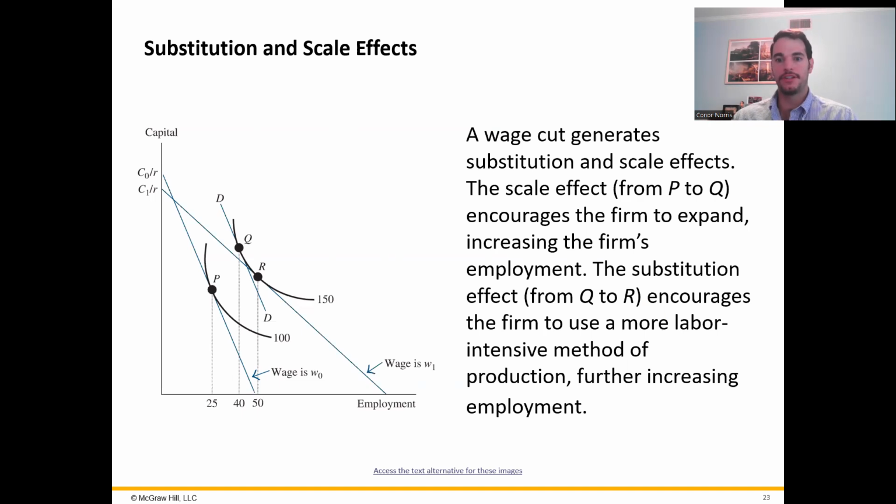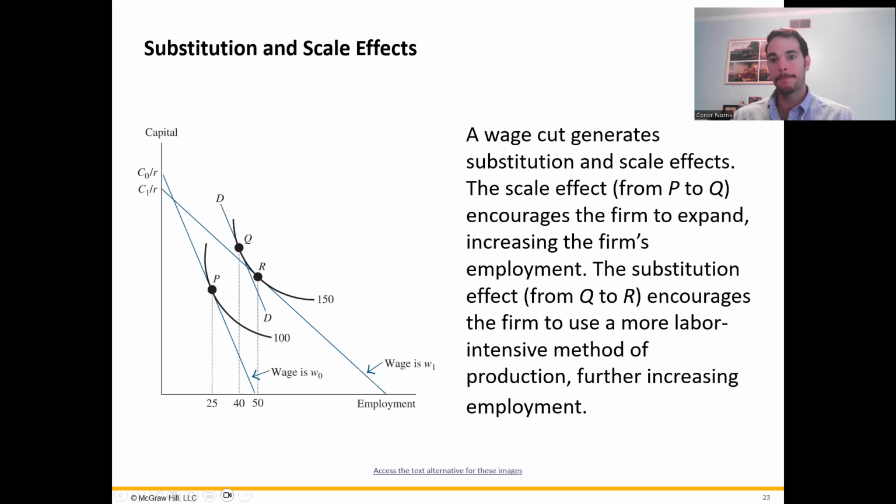However, there's another effect present at the same time. This reduction in wages, remember, it reduces the marginal cost of production too. So firms can increase production more cheaply. Remember, they produce where marginal cost equals the marginal benefits. So if the marginal cost goes down, they need less in the way of prices to maximize their profit. They can charge less for those same goods and still increase their production to maximize their profits. So as they increase production, they'll need additional workers. So both of these combine to affect the firm's decision-making process. In this case, both encourage a firm to expand, and we can see that in the graph right here.